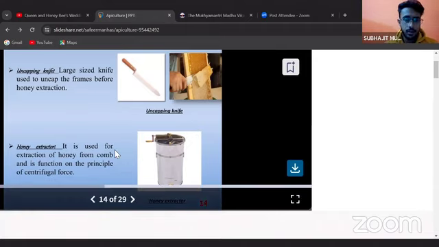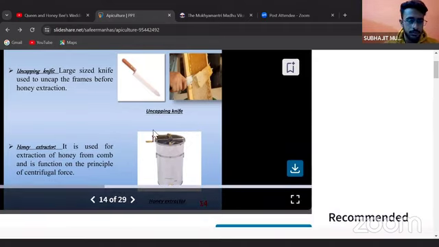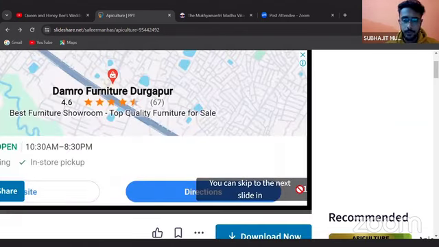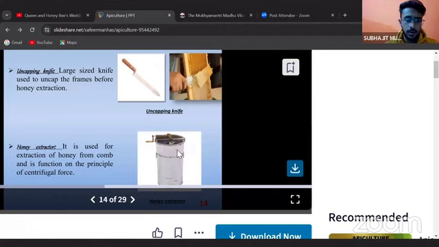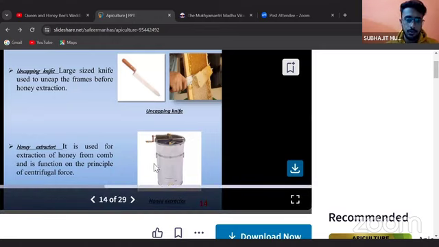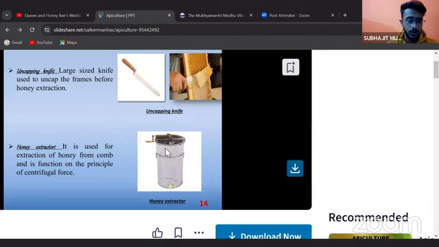The last one, I think it's the last one, is the honey extractor. So this is a hollow can or a cylinder, you can say, with an open mouth. It works on the principle of centrifugal force, in which the wooden racks are put inside the wooden box or the aluminum or metal box, and the whole thing swirls around in a circular motion on the principle of centrifugal force, and the honey is collected on the walls of the can.